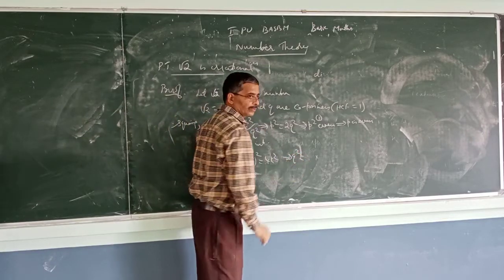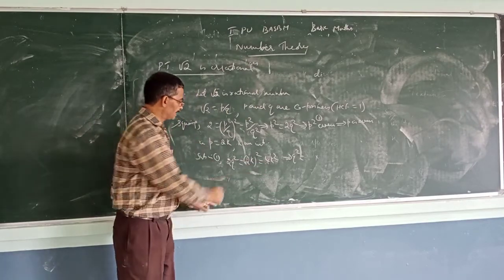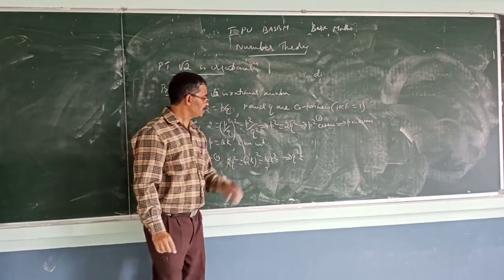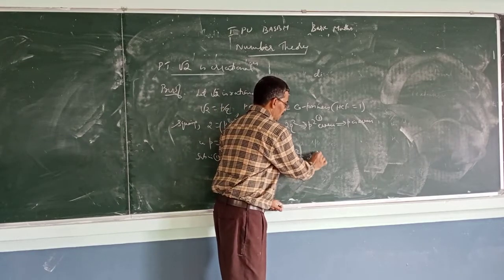So 2 and 2 can be cancelled. Q square equal to 2K square.